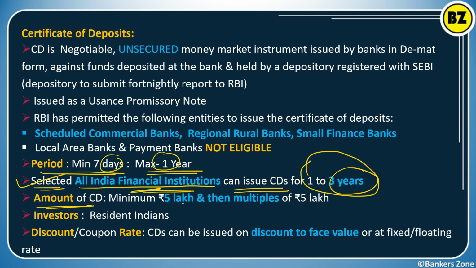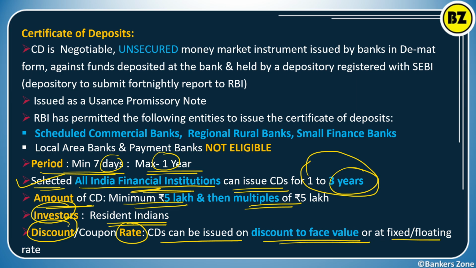Amount of CD: it is minimum 5 lakh and then multiples of 5 lakh. Who is the investor? Only a resident Indian can invest in the CD. So how is the discount rate or the coupon rate? The CD can be issued at a discount to face value or at a floating rate also.